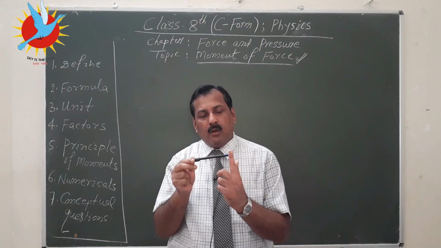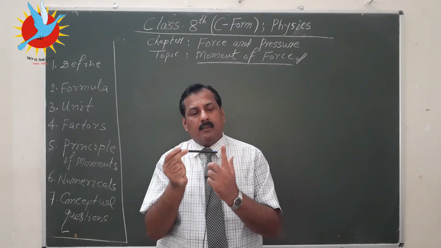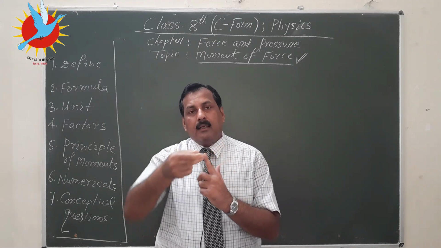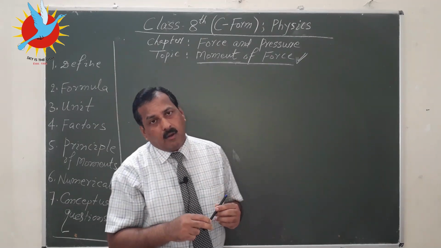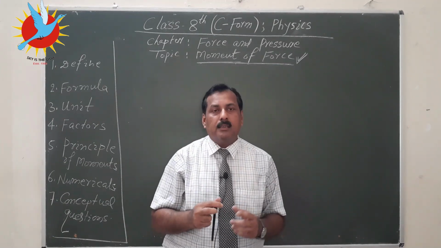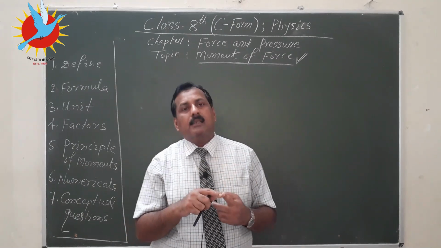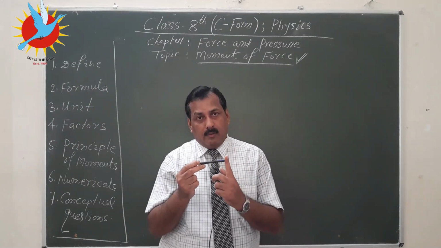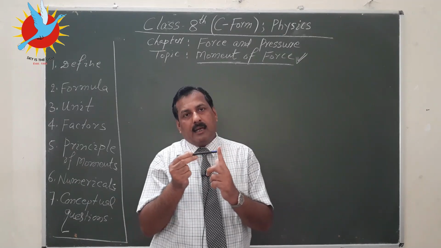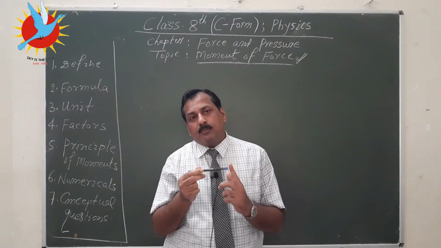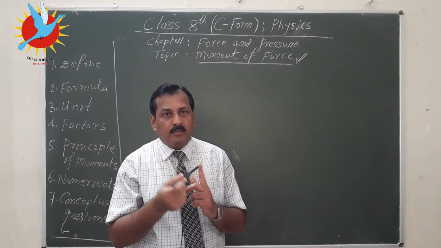This pen is rotating around this point and this pen is rotating about this axis. So in any turning or rotation, there will be an axis that is known as the axis of rotation, and on that axis there will be a point which is related with this body, attached with this body. That point is the point of rotation or point of turning.